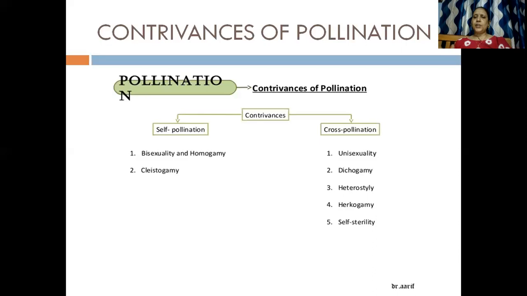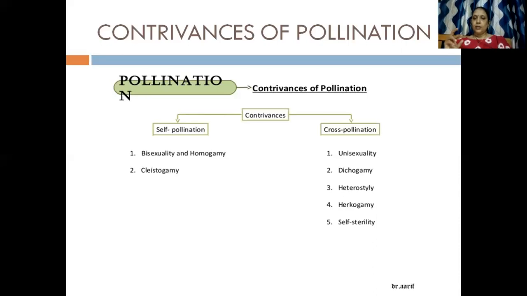Now for cross-pollination, if the flower is bisexual, it is not necessary that all the flowers would be unisexual. Only a male or female characteristic will be inside it. Now if the flower is bisexual but that flower wants to do cross pollination, what it has to do is mature the male gamete and the female gamete at a different time.